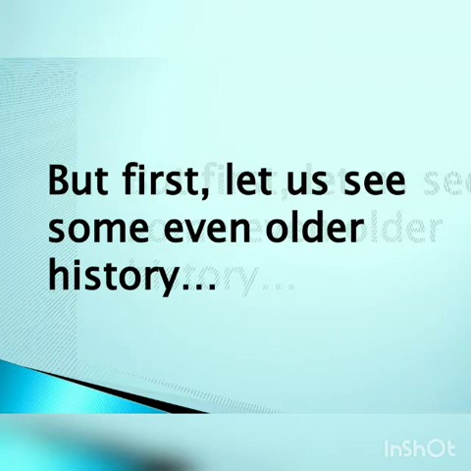Before going to the arrangement of the elements in the periodic table, let us see some of the older history of the elements, how they were discovered and who discovered them.